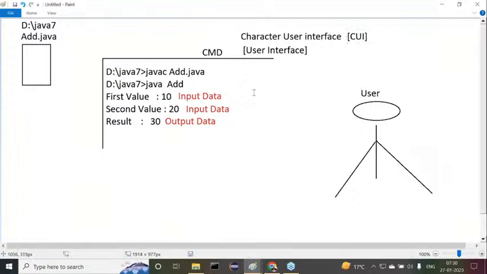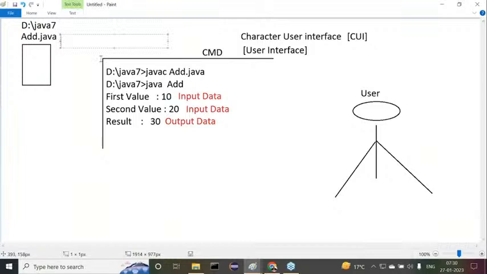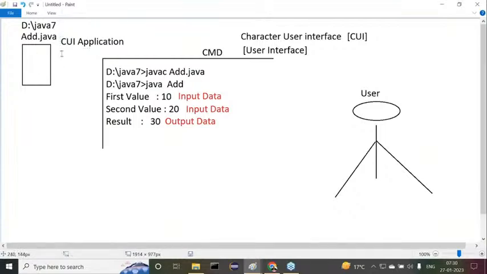On the basis of this character user interface, on the basis of this CUI, we prepare the Java program. So this Java program or Java application is called a CUI application.